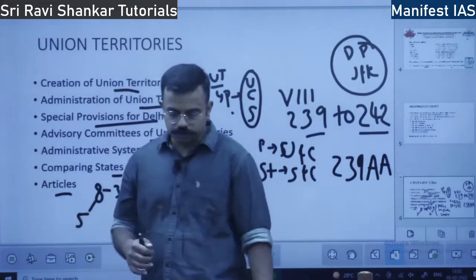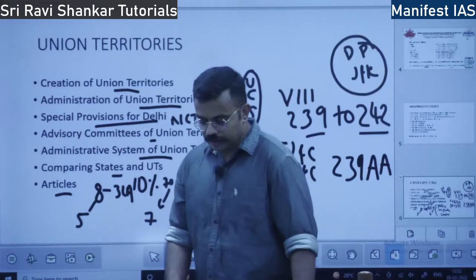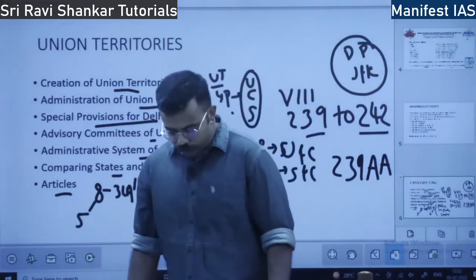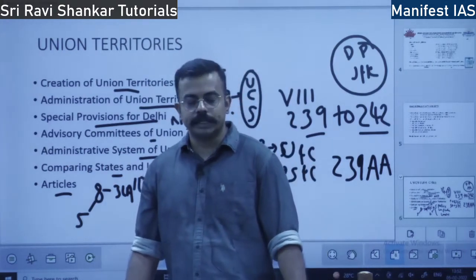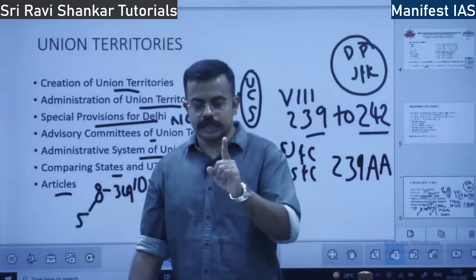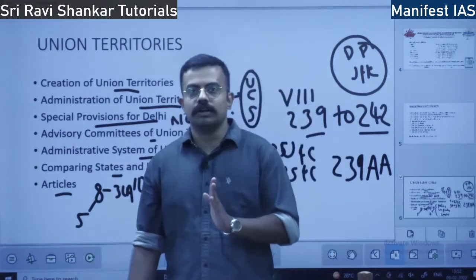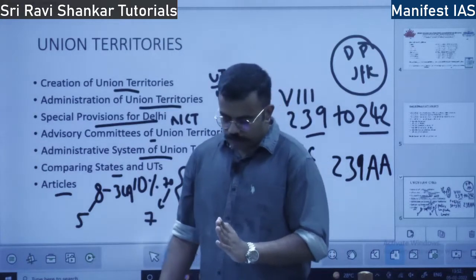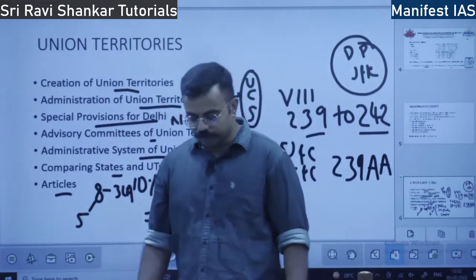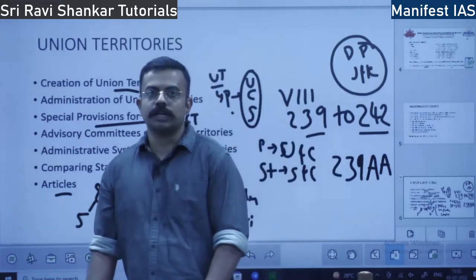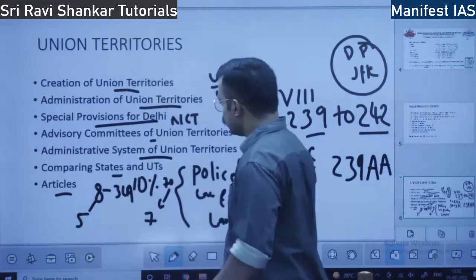What are the articles when it comes to union territories? Articles 239 to 241. Three articles are important. Article 239 itself speaks about union territories. Next is 239AA. It speaks about the National Capital Territory of Delhi. Next, one more article is important: Article 241. It speaks about high courts.